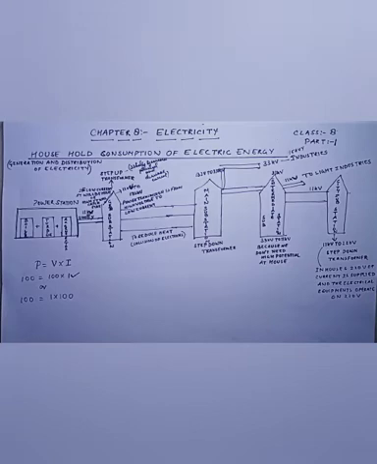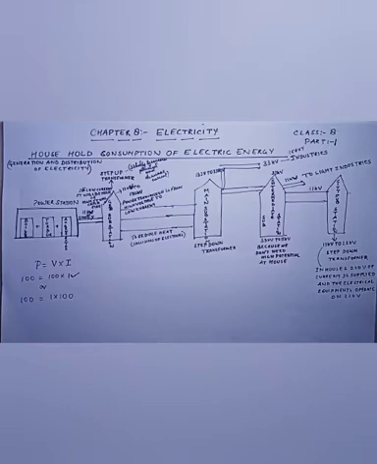The word electricity comes from the Greek word electron, meaning amber. Amber is a solidified tree resin presently used in jewelry. You must have observed that a comb rubbed with a cloth or run through dry hair becomes negatively charged and attracts pieces of paper. Here, charges are transferred from one body to another and remain at rest on the surface of the body. So this is called static electricity.